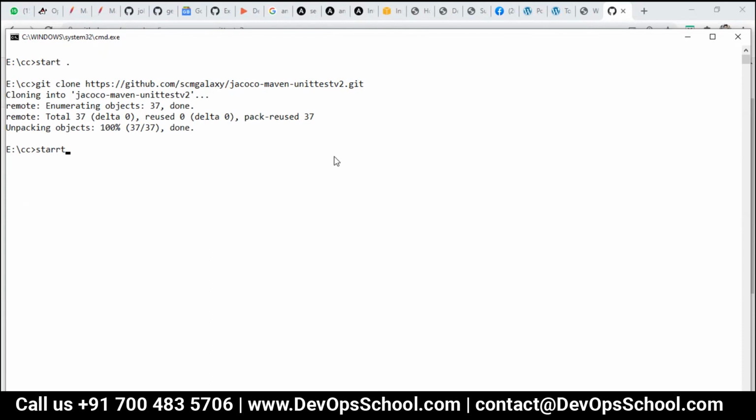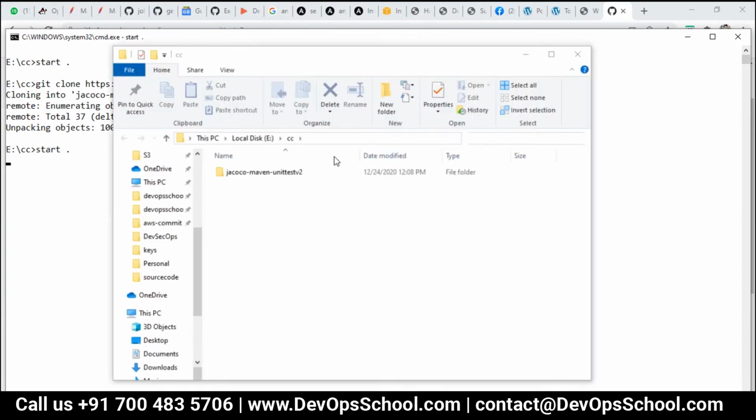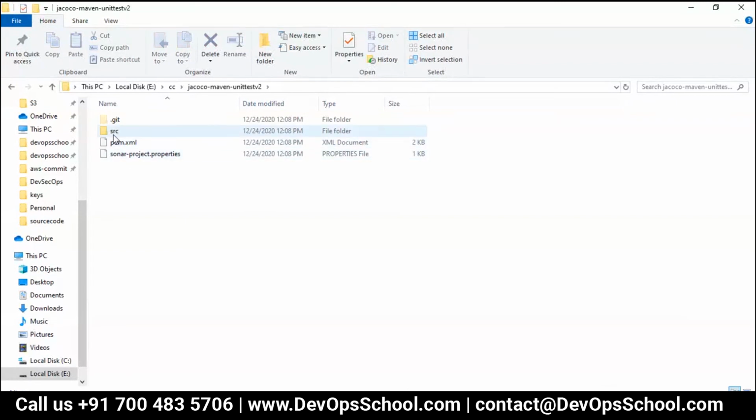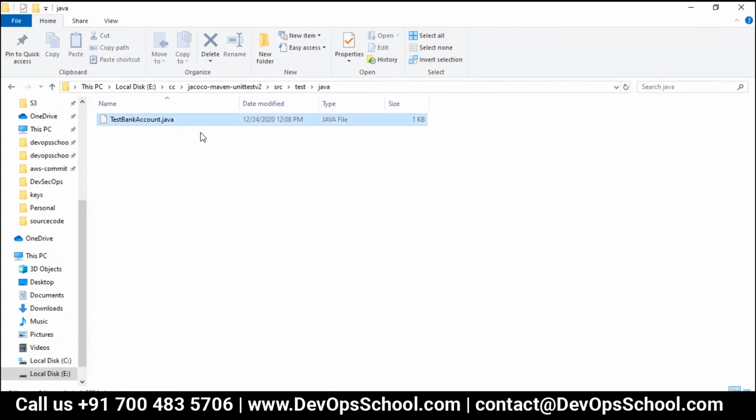Okay, now if you see here, this project, you have everything. Here you have the source code underneath, and here you have sample test cases also. This is the one test case. If you go to the source code, this is the one source code, not too many.